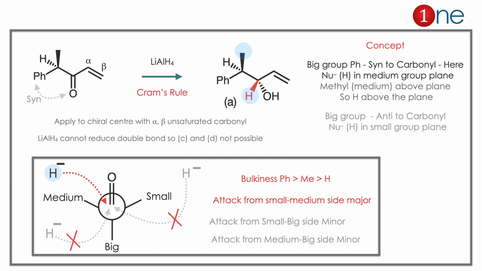The concept can be simply understood by knowing whether the big group is syn or anti. If the big group is syn, the product will take the position of the medium group. Here the medium group is methyl, and methyl is above the plane, so hydrogen is also above the plane. If the big group is anti, you will have the reverse: it will take the smaller group's position. So Cram's rule dictates the attack of the nucleophile. This is the important concept here.